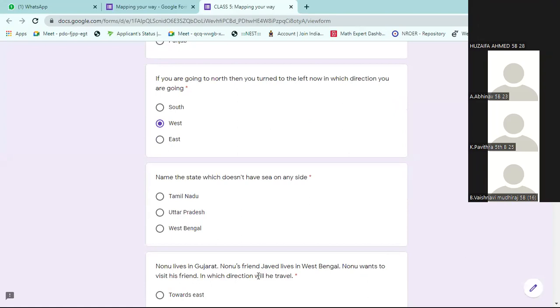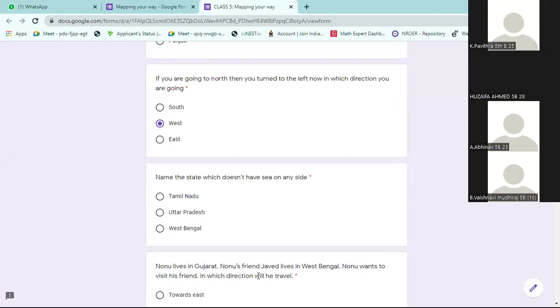Name the state which does not have any sea on its side. Tamil Nadu and West Bengal are on the sea side. Uttar Pradesh, I think, has no sea. Yes, Uttar Pradesh is not having any sea.